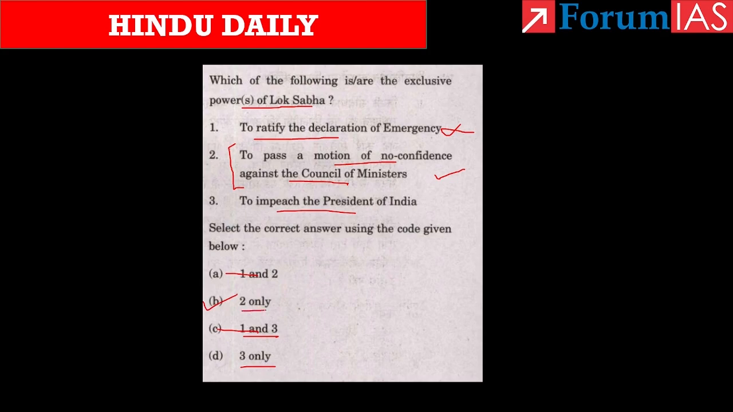Then let us consider this statement also, to impeach the President of India. Article 61 of the Indian Constitution states that when a president is impeached for violation of the Constitution, either the Lok Sabha or Rajya Sabha can initiate the process for removal, but the removal motion has to be passed in both the houses of the parliament. So we can eliminate this statement also. So the answer for this question is option B, 2 only.